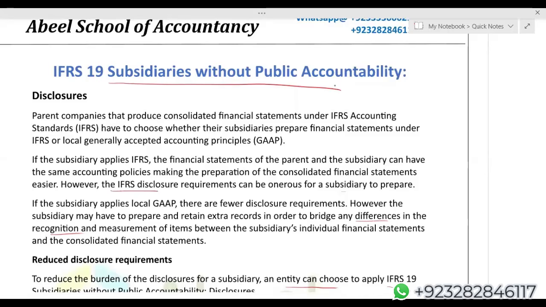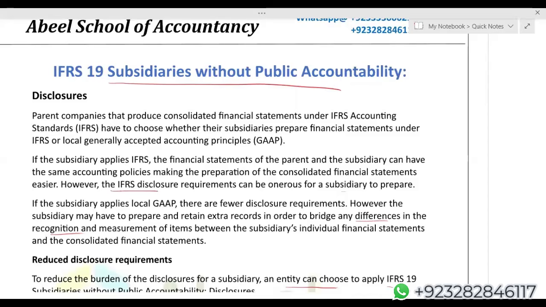So your subsidiary is not a financial institution, not a bank. Second, your subsidiary is not a listed company. Of course, if your subsidiary is a listed company, then you have to give all the disclosures. So when we say subsidiaries without public accountability, it means the subsidiary is not a bank and not a listed company. It means a private company. That is the meaning of subsidiaries without public accountability.